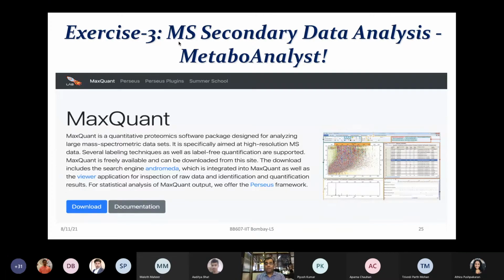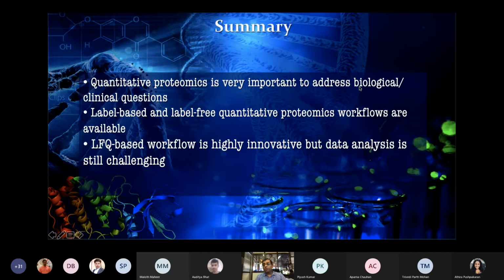Now we are talking about quantitative changes. Last time we were talking only about protein identification. Now we are talking about protein quantification. So you will have condition A and condition B, within that 3 samples of each type. You will be shown the MetaboAnalyst software, not MaxQuant, which we are going to demo. And that is going to be utilized for today's exercise 3.